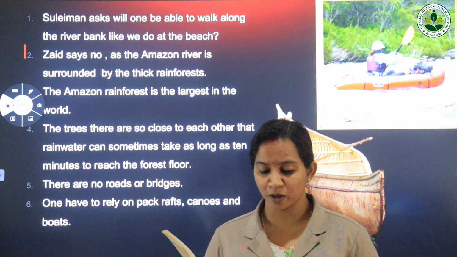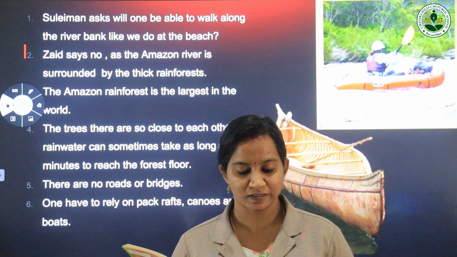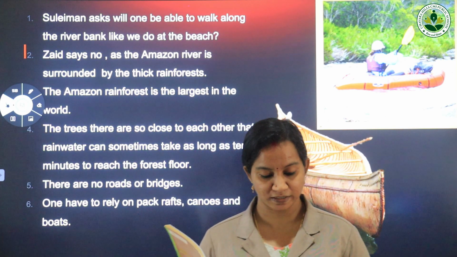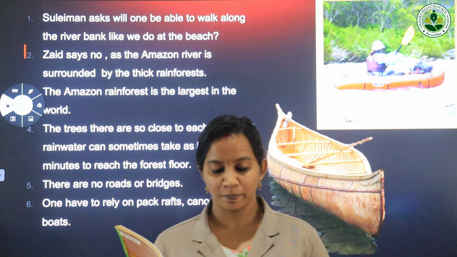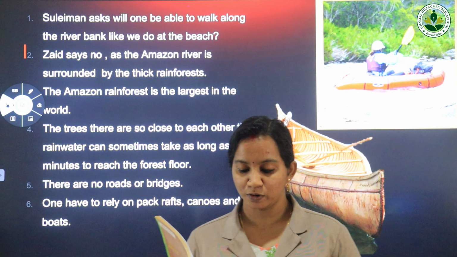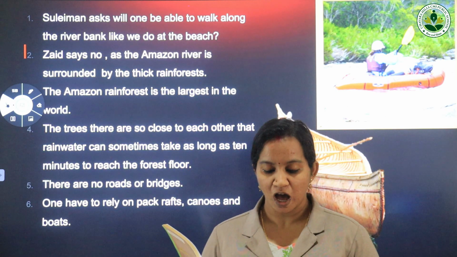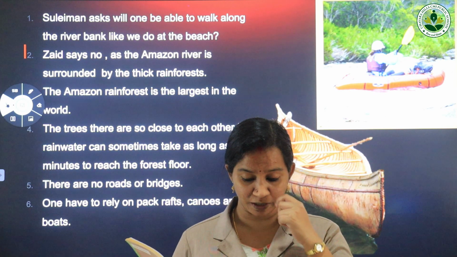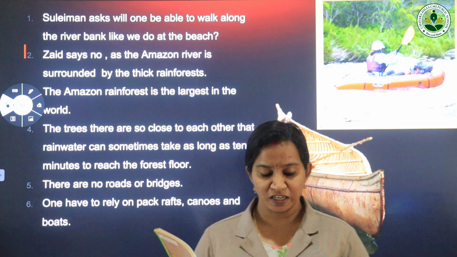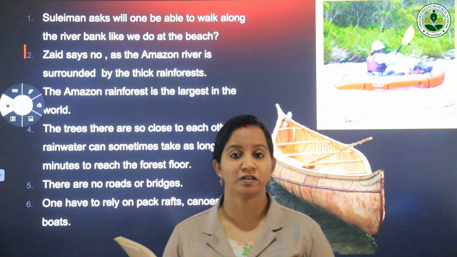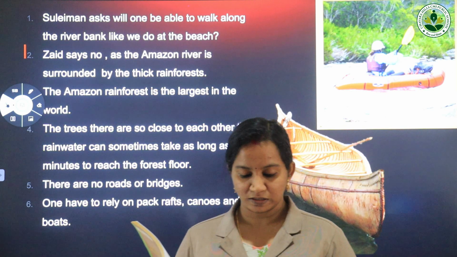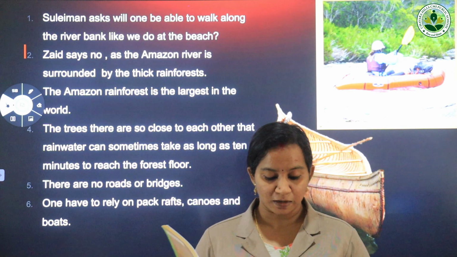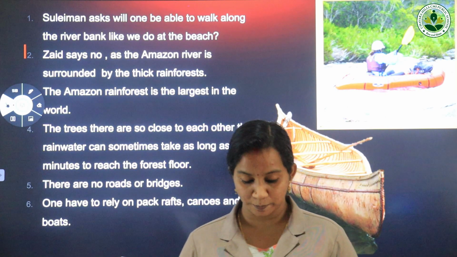Suleiman: Wow, tell me more about the Amazon. I am going to prepare questions on the Amazon for the quiz event at the club tomorrow. Zaid says, well, I suggest you look it up in an encyclopedia and do some research on the internet. I might not have a lot of time. So Suleiman again says, please tell me more about the Amazon and I will leave you alone. So Zaid opens a few websites on his computer. Zaid: Well, here are some interesting facts about the Amazon. Zaid points to the pictures on the computer screen.